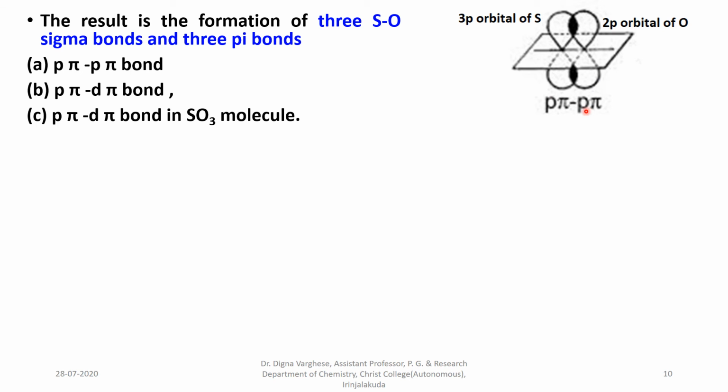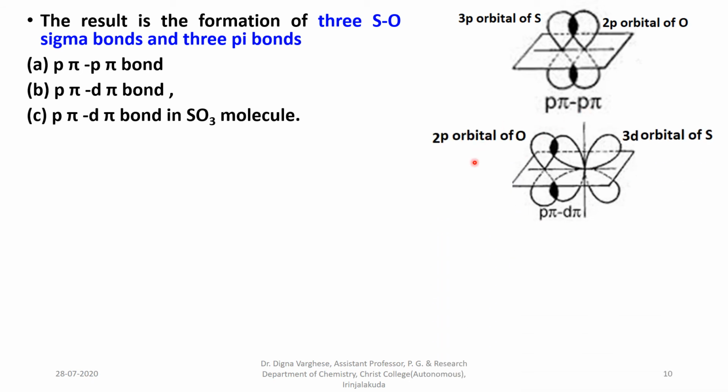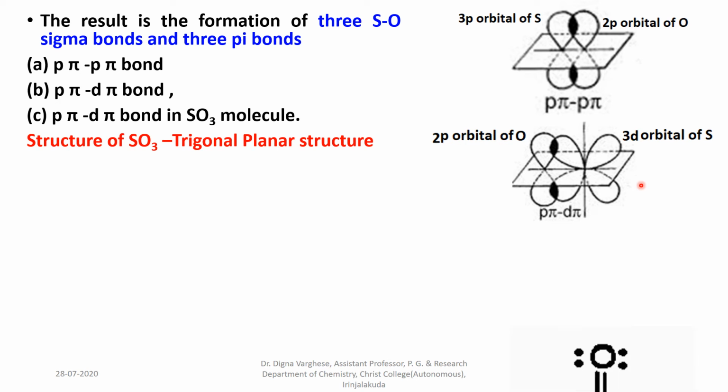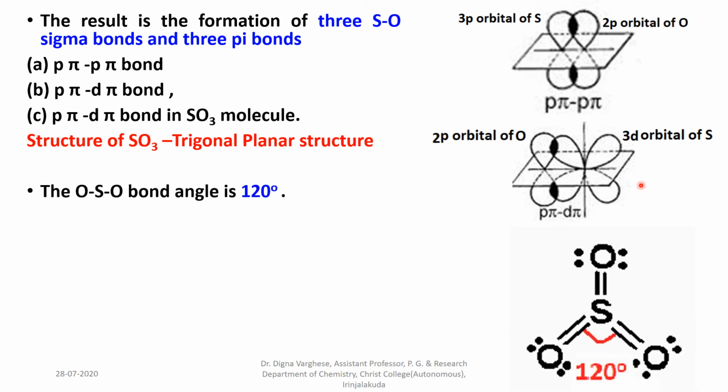And the second one is from p-pi d-pi bonds, 2 p-pi d-pi bonds, that is by the overlap of the 2p orbital of oxygen and the 3d orbital of sulfur atom, forming p-pi d-pi bonds in sulfur trioxide molecules. The structure of sulfur trioxide molecule having sp2 hybridization is trigonal planar. The OSO bond angle in sulfur trioxide molecule is 120 degrees.